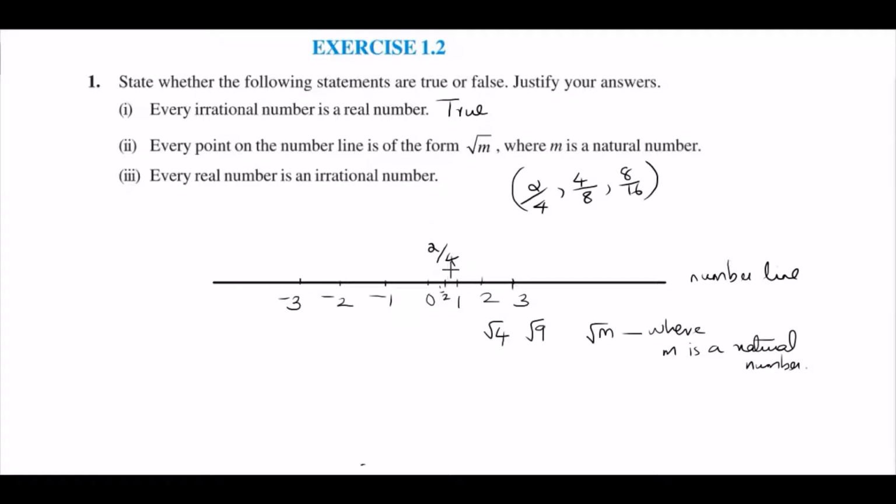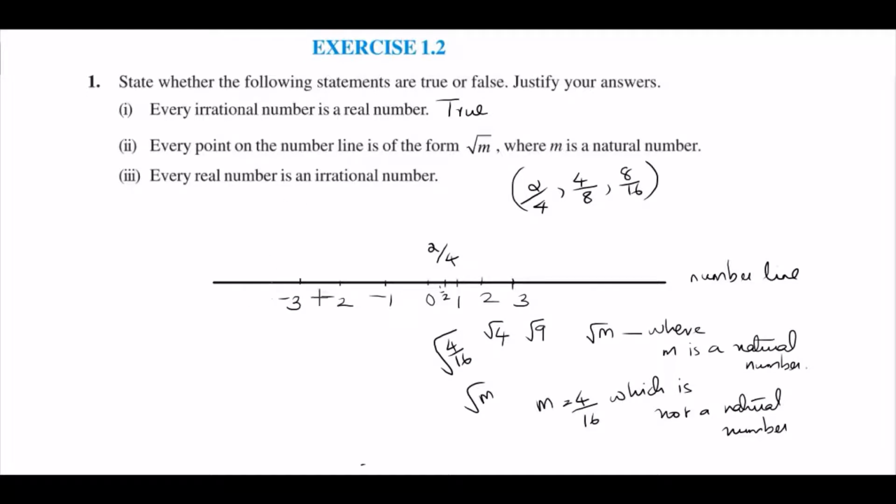So if you consider this fraction 2 by 4, you can write it of the form root of 4 by 16. This is of the form root m. Here m is 4 by 16, which is not a natural number. Because you know, in natural numbers you have only counting numbers like 1, 2, 3. But 4 by 16 is a fraction. So you can say fractions like this cannot be represented in the root m form. The question is, every point on the number line is of the form root m, where m is a natural number. But here you have represented the point 2 by 4 as root of 4 by 16, where m is not a natural number. So this is not true.